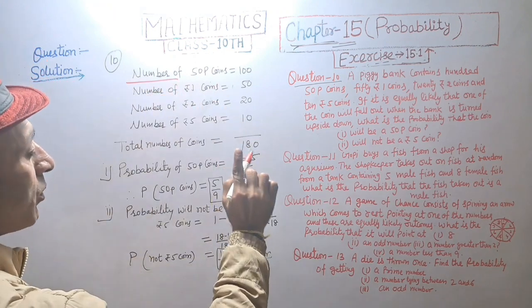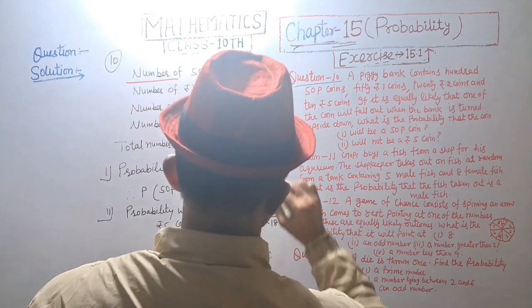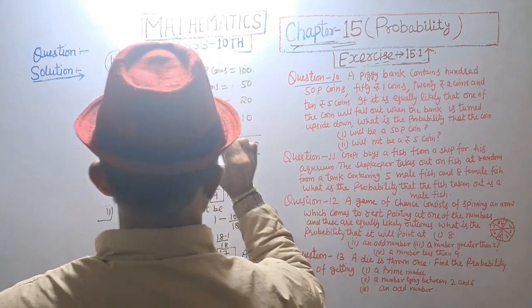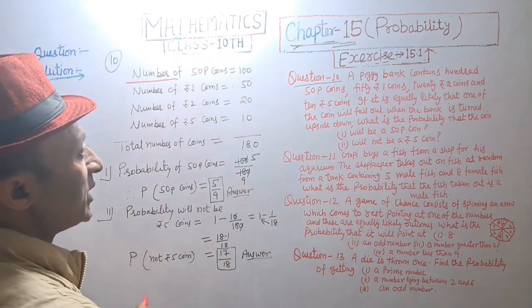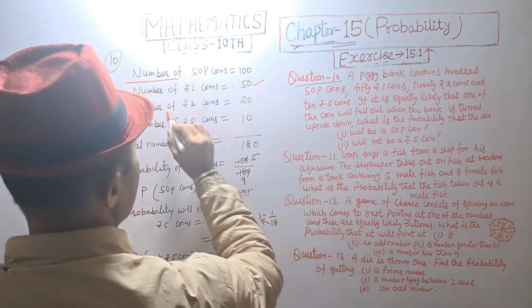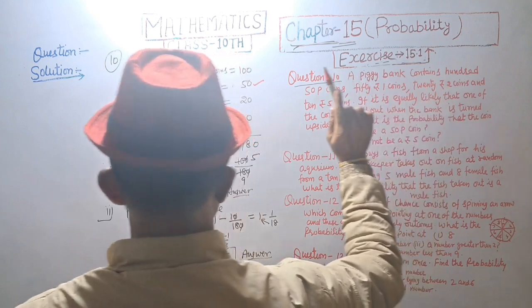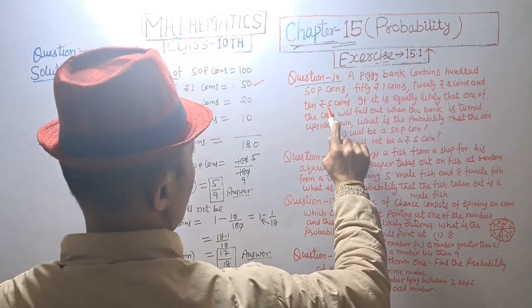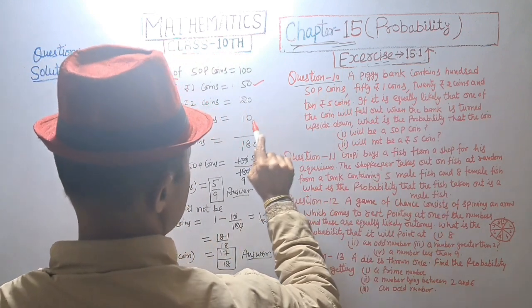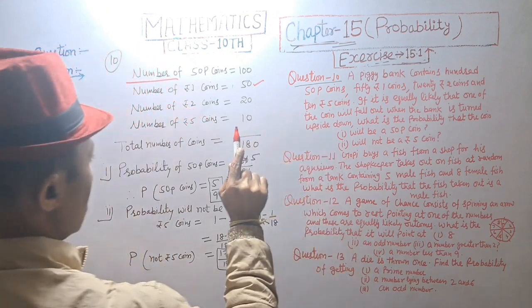Given number of 50 paisa coins is equal to 100, number of 1 rupee coins is equal to 50, number of 2 rupees coins is equal to 20, and number of 5 rupees coins is equal to 10.